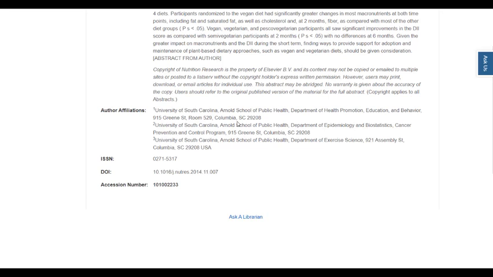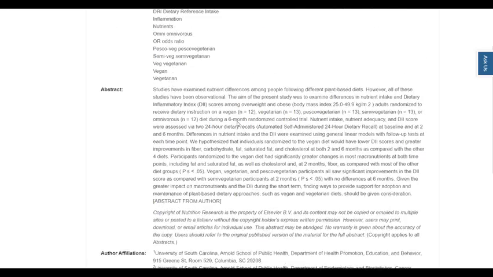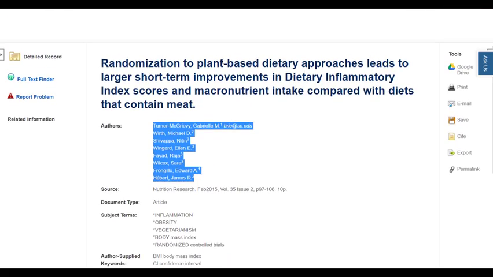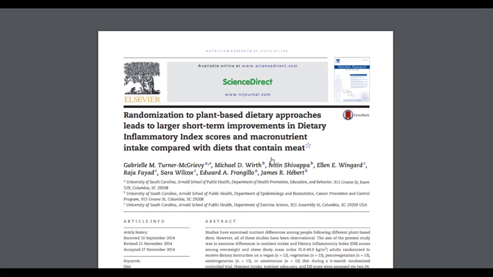Here you will find the author's affiliations, which can be helpful when trying to locate more information about the individual authors. Now let's go ahead and open up the full text of the article. When you open up the full text of the article, you can see if additional credentials are provided about the authors. We discover that the same information is provided here that was provided in the database record, with no additional credentials provided.